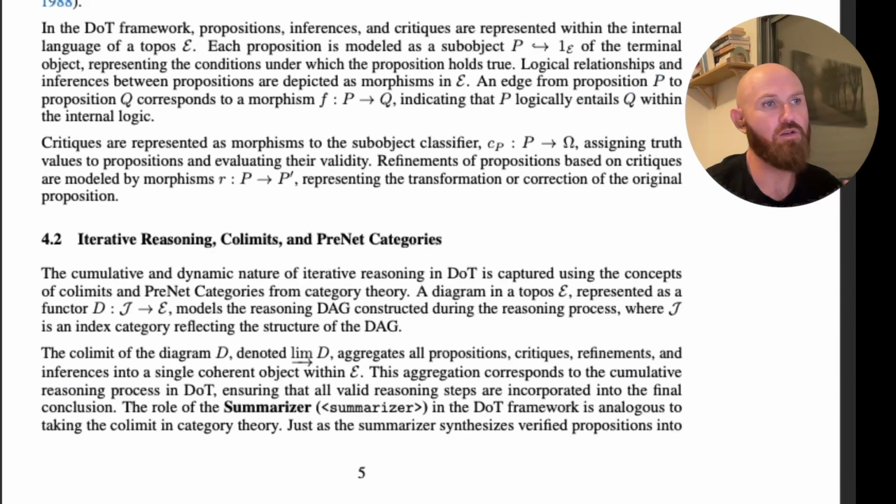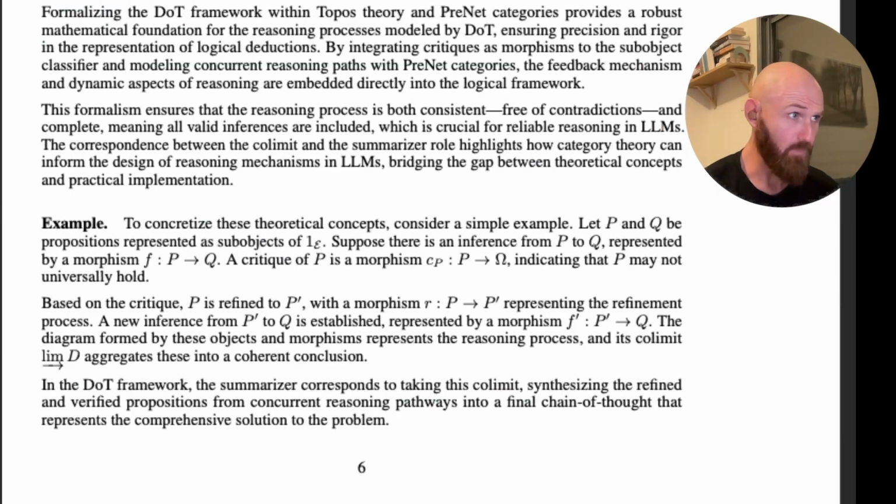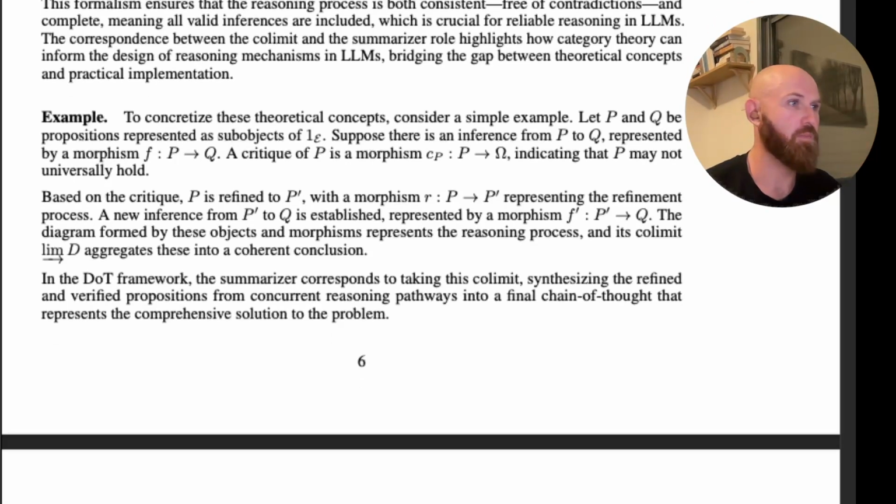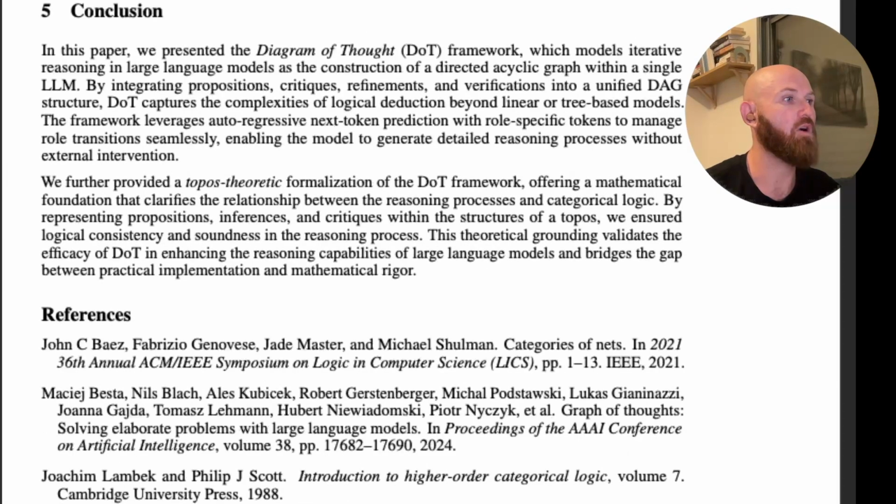So they say here, in conclusion, that DoT captures the nonlinear nature of reasoning more effectively than previous methods. It allows LLMs to handle more complex reasoning tasks efficiently, offering a way to enhance both training and inference processes within a single model.